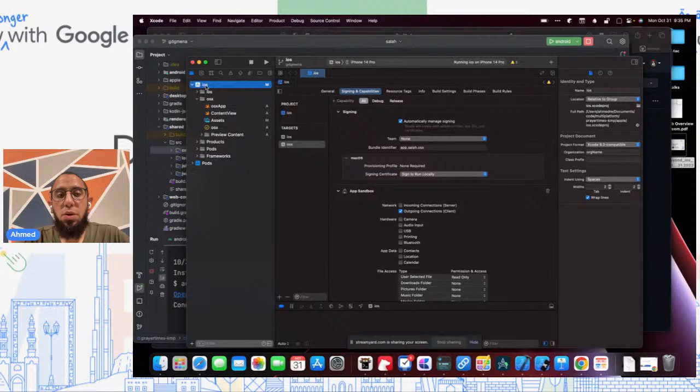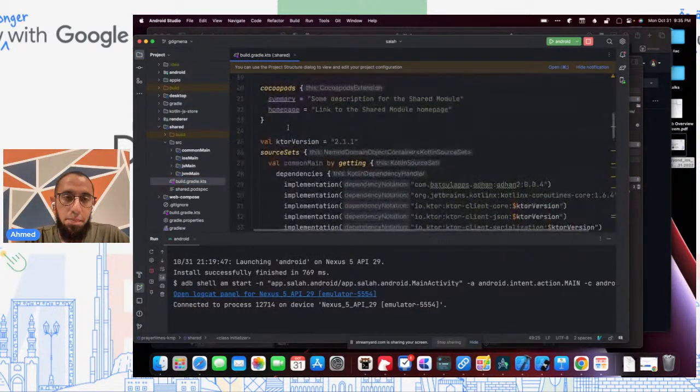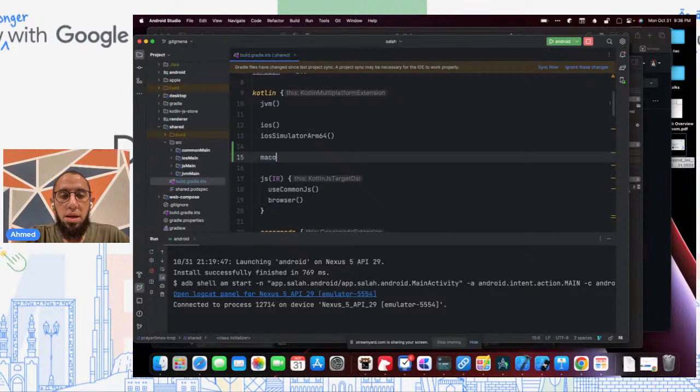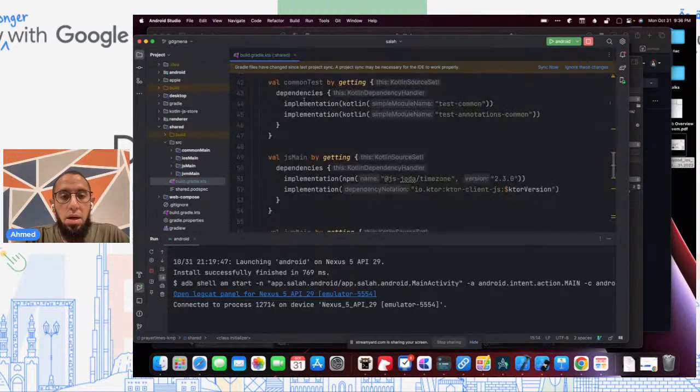First and foremost, as we know, the shared module today only supports JavaScript, iOS, and JVM. We need to make this support Apple platforms as well, like macOS. So I'm going to add a platform here called macOS ARM64. If this were an Intel one, I would have done macOS x64. But since this machine is ARM64, we're doing this one.